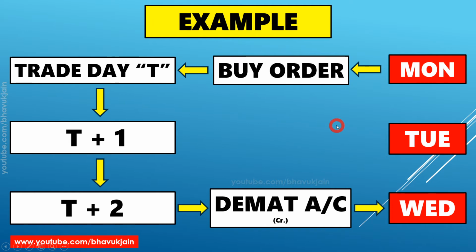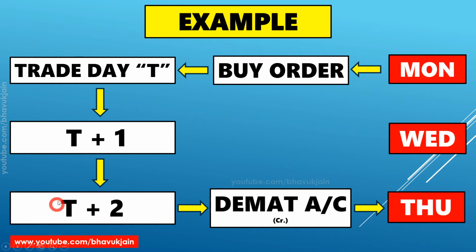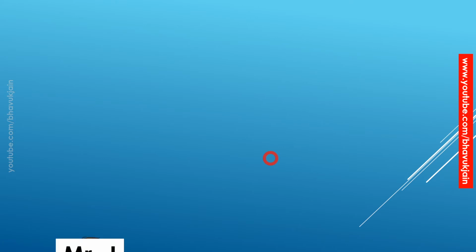Now you may ask, what if Tuesday is a holiday and a non-working day? No problem. In that case, Wednesday would be the T plus 1 day and Thursday would be the T plus 2 day. So the share purchased on Monday would get credited to your demat account on Thursday. Now, if Wednesday is also a holiday, no problem again. T plus 1 will be Thursday and the shares will be credited to your demat account on Friday. Very simple.